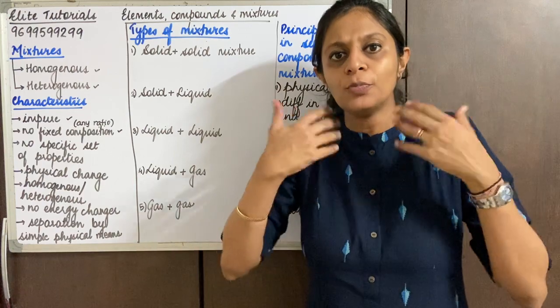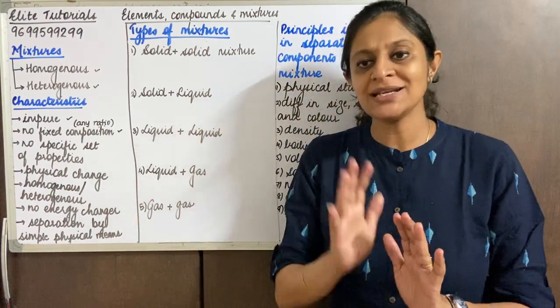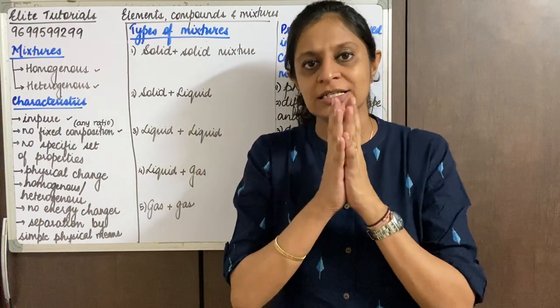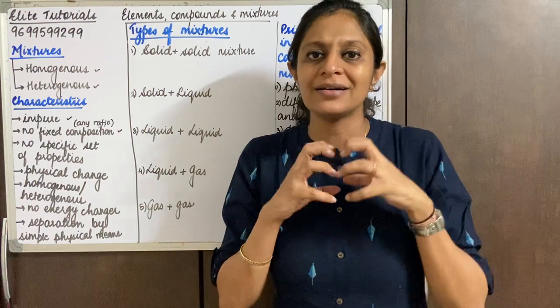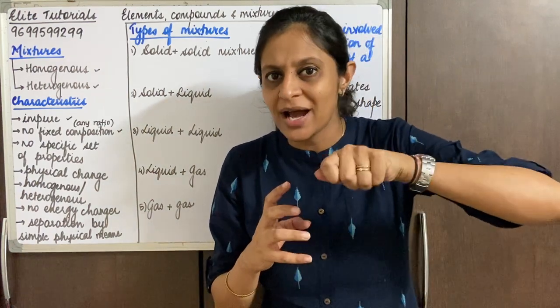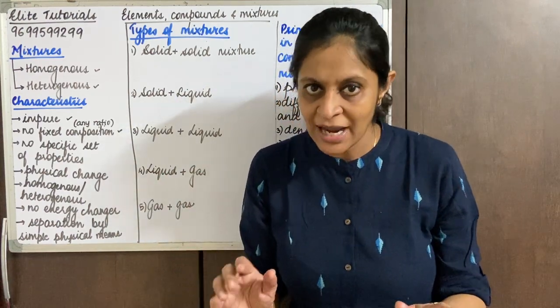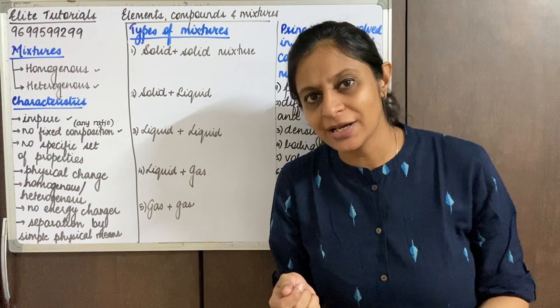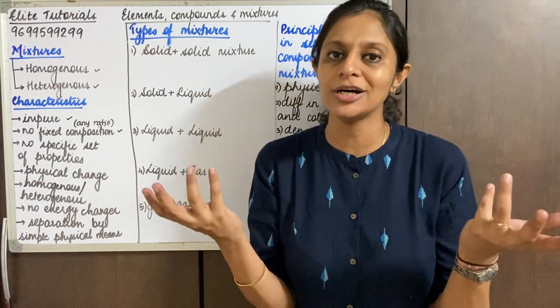But if I take iron and sulfur and I heat it, it undergoes a chemical change, forming iron sulfide compound. If I run a magnet over iron sulfide, it's not going to get attracted to the magnet, nor is it going to be soluble in carbon disulfide. Means the properties are no longer retained.